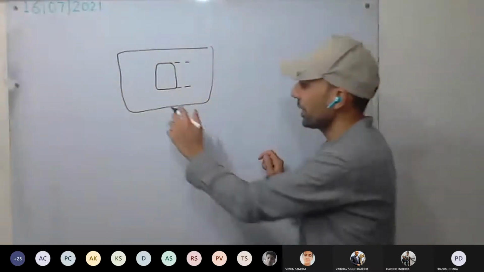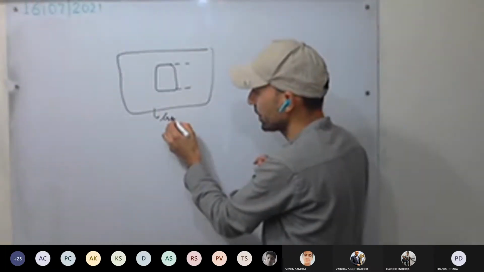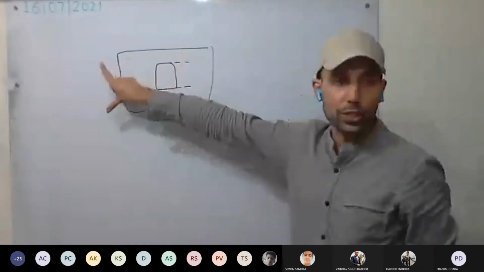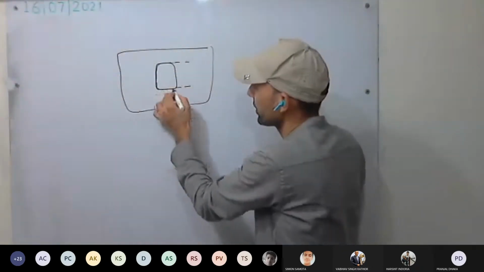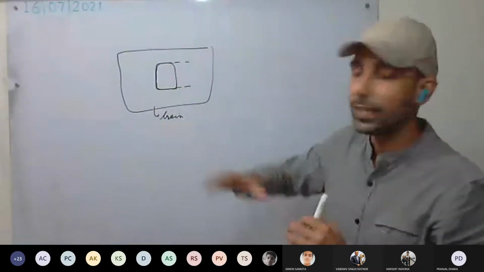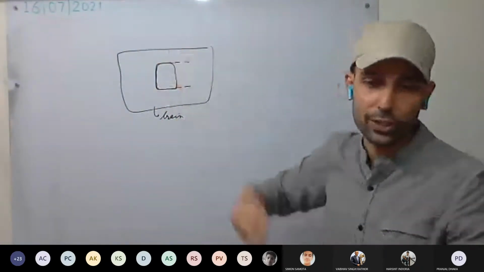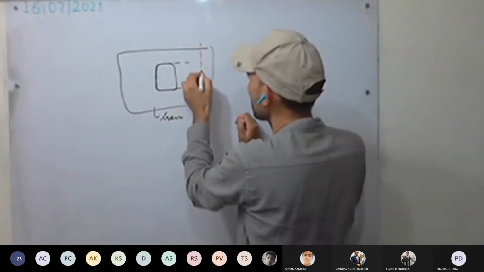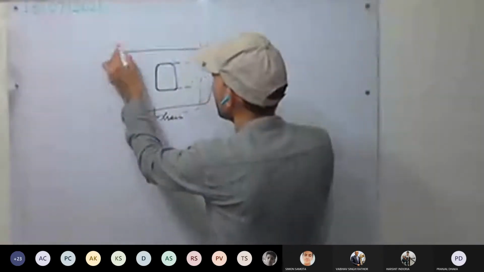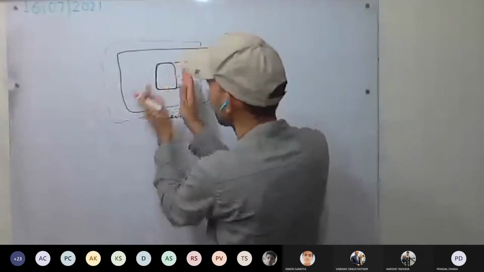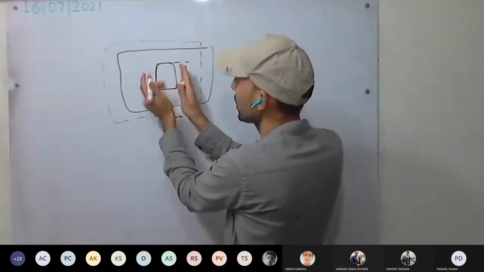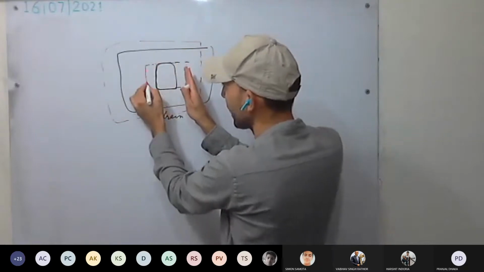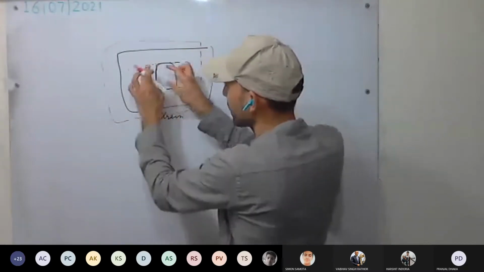Now, initially this train is at rest. As it starts to move, the body of the train will be in motion. But what about this door? This door is sliding. It wants to stay in the same position. After some time, the train has moved some distance. What about this door? This door wants to remain at the same position. So what will happen? The door will open. You will see the space here like this. Door is opening, yes or no?